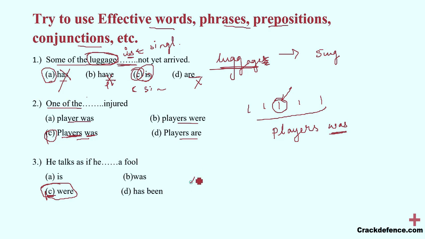In a similar way, whenever you have the clause of "if," like "he talks as if he were," then "if" will take the word "were" only and not any other word. For example, "he behaves as if he were a god." He is not a god, right? So "is" will get omitted. "Was" will also get omitted because he is behaving. And "has been" is wrong. Over here, "were" is the only word used.